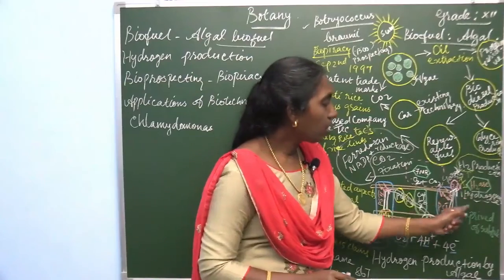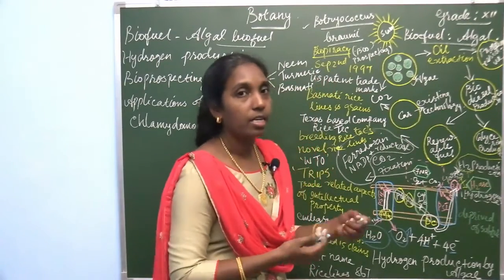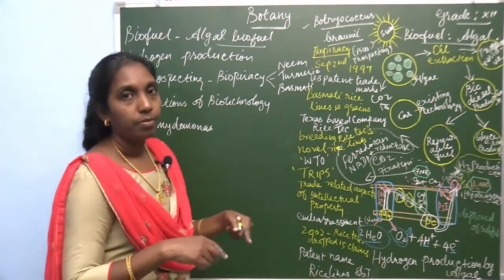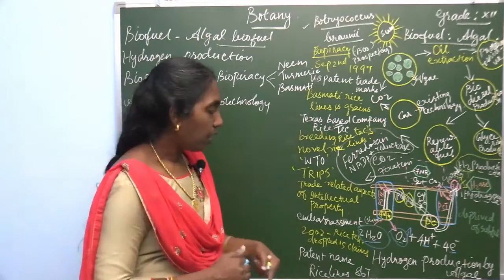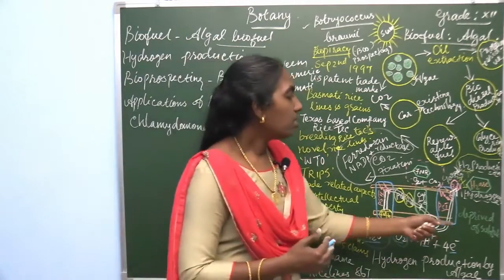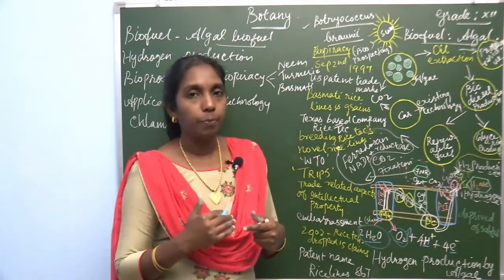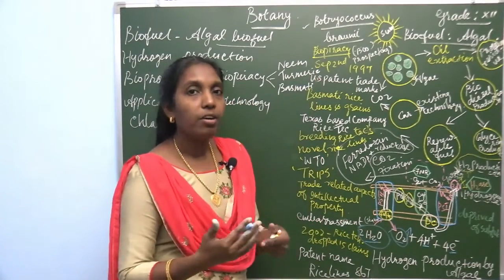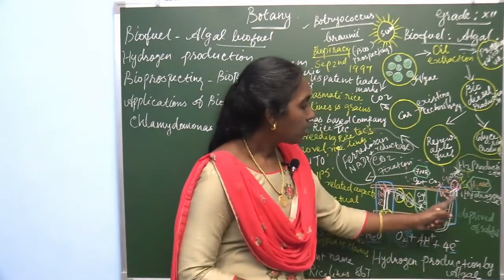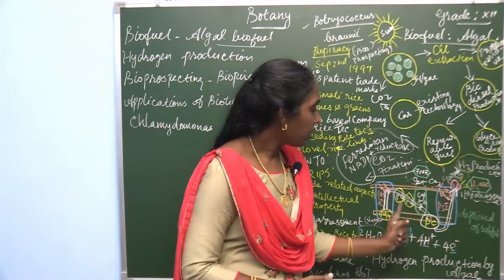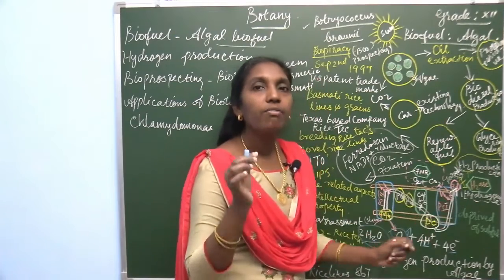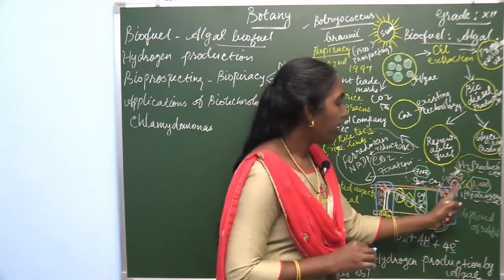But for hydrogen production by alga, if it is deprived of sulfur, these electrons pass through different electron carriers from PS2 to PS1, and are captured by ferredoxin.